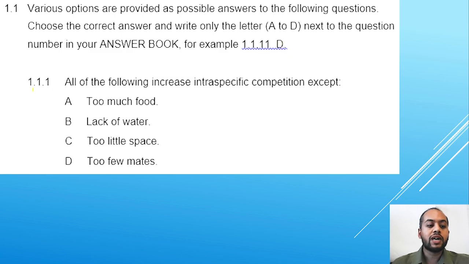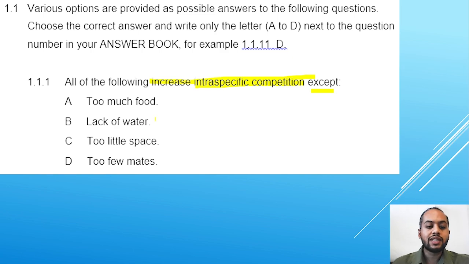The first question, 1.1.1: all of the following increase intraspecific competition. What is intraspecific competition? It's competition that occurs between the same species. So all of the following increase intraspecific competition except: too much food, lack of water, too little space, too few mates.